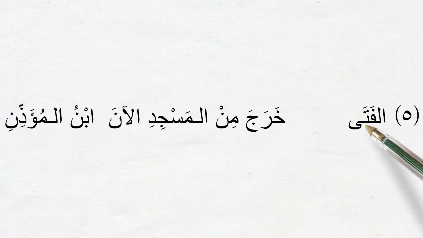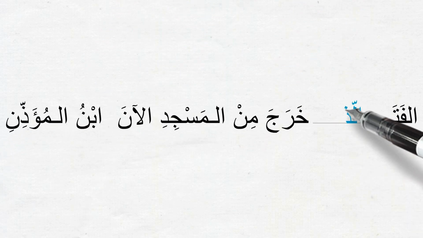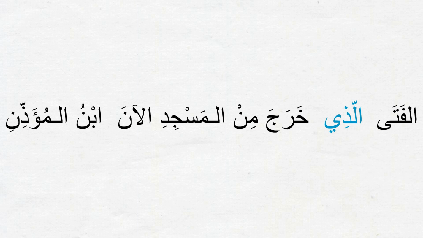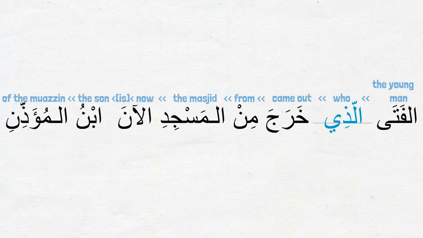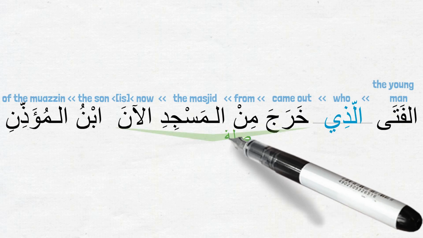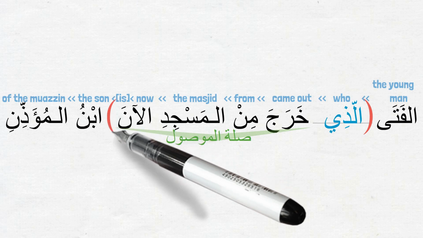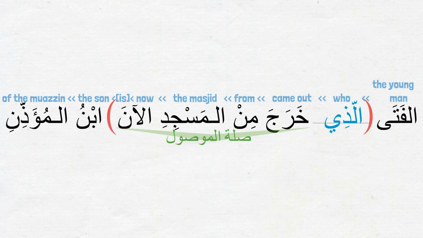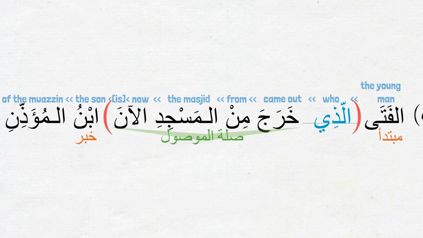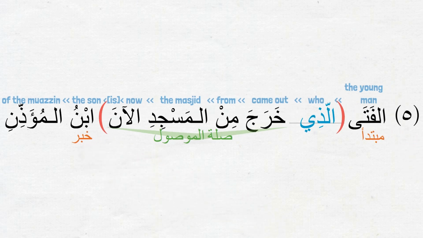Part 5. الفتى, the young man. So we should use الذي again. Our sentence is الفتى الذي خرج من المسجد الآن ابن المؤذن. The young man who came out of the masjid right now is the son of the mu'adhin. The صلة here is the فعلية sentence خرج من المسجد الآن. We'll put it along with الذي inside the parentheses, and the remaining is الفتى ابن المؤذن. الفتى is the مبتدأ, and ابن is the خبر وهو مضاف, and المؤذن is the مضاف إليه.